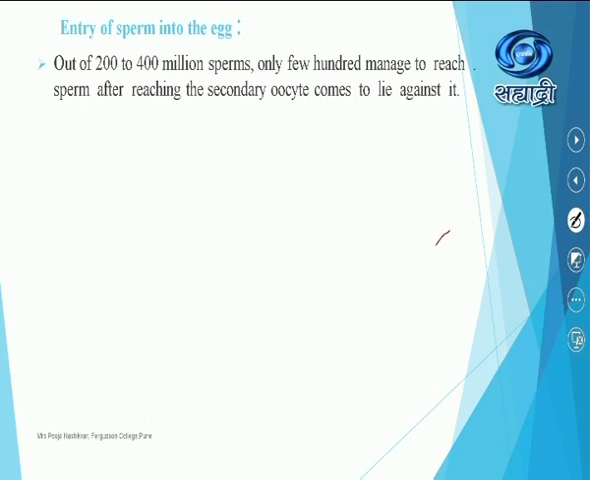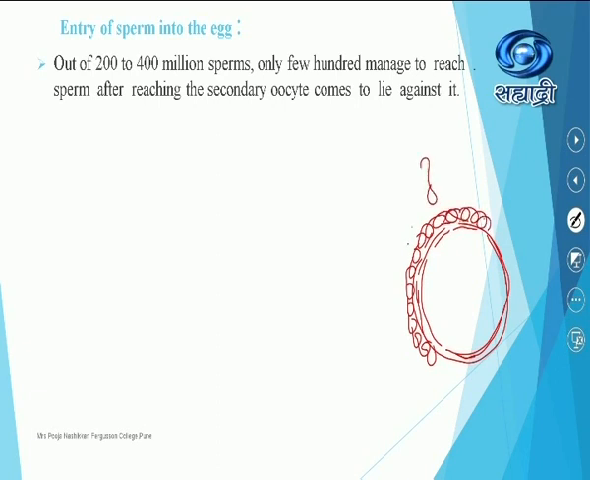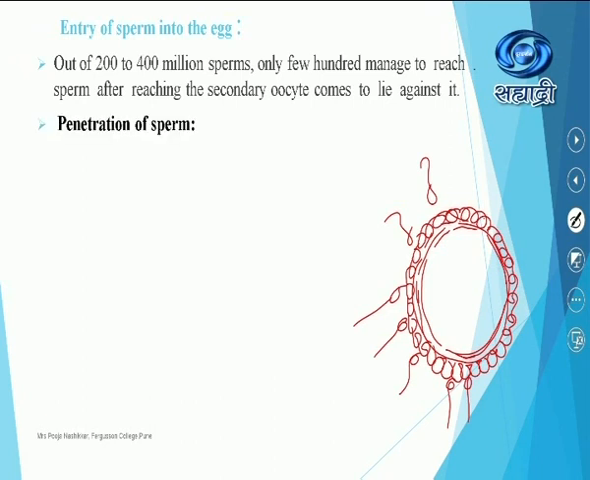Take the secondary oocyte, which has the vitelline membrane, the zona pellucida, followed by the corona radiata, radiating cells present just surrounding it. A large number of sperms travel and get arranged opposite to it. Because the sperms are many, in millions, and the secondary oocyte is single, many sperms remain attached from outside to the ovum. Penetration of the sperm.